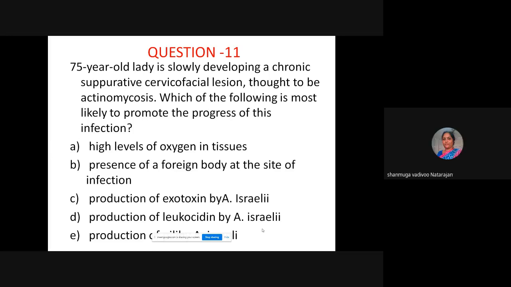Okay. Actinomyces israelii, as for the virulence factors, doesn't produce any toxin, neither exotoxin, leukocidin, nor any other toxins. So here the choice is presence of foreign body at the site of infection, because that can create an anaerobic situation.